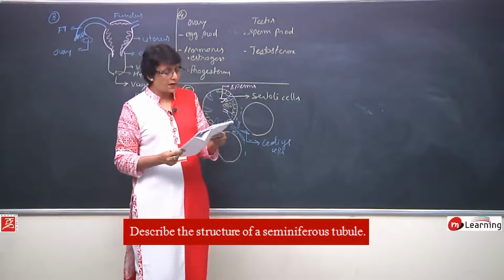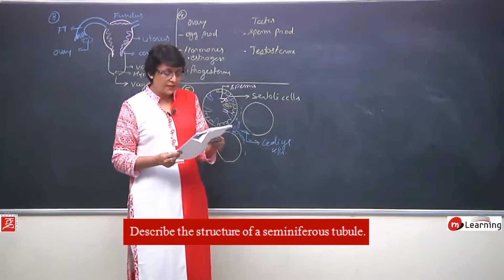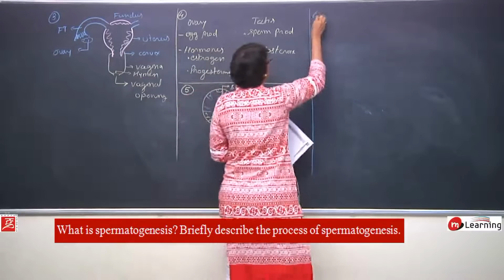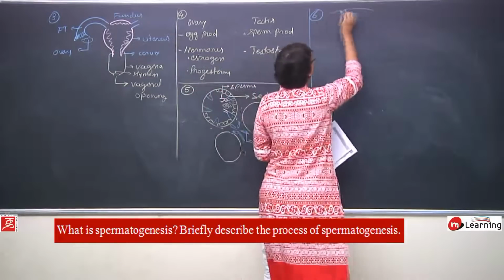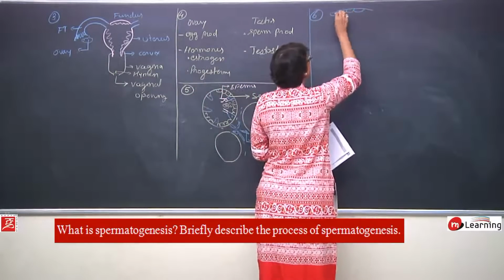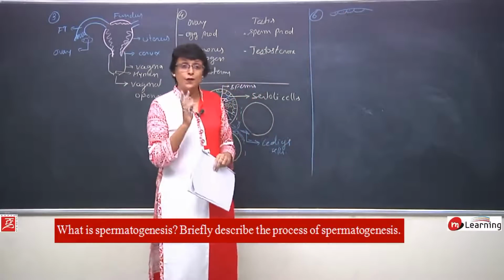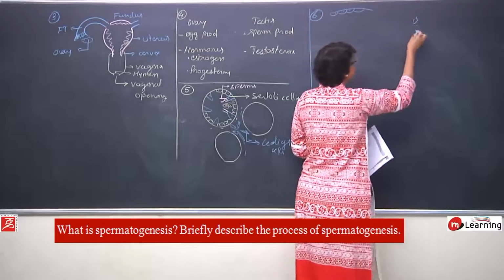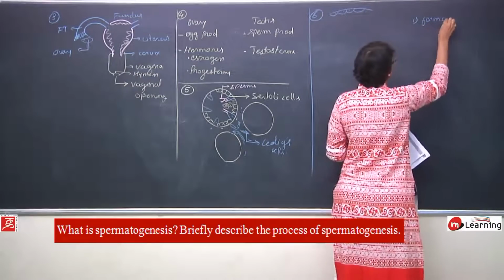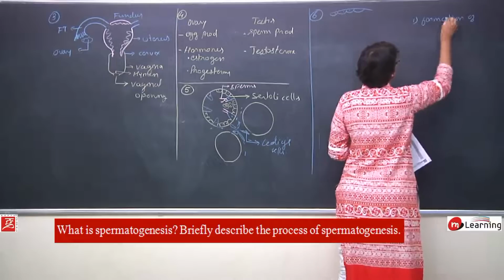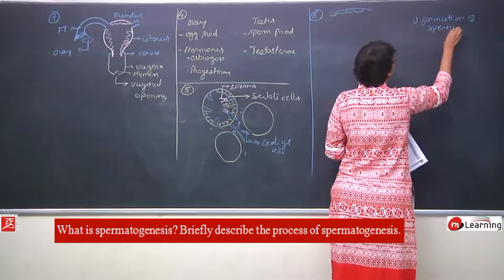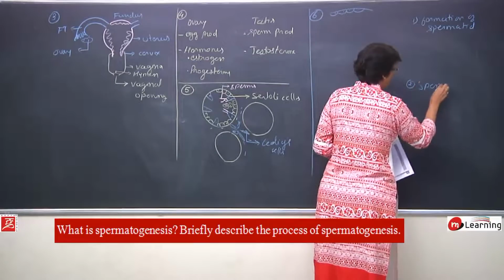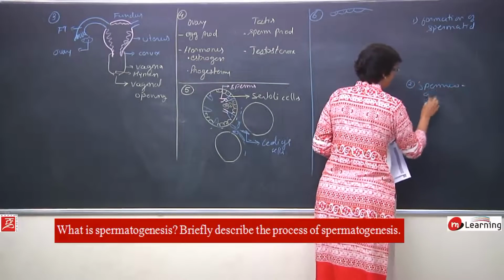Sixth, what is spermatogenesis? Briefly describe the process. We have done the complete process of spermatogenesis, that is germinal epithelium here, 3 phases of the first part. Before that let us write down what are the stages. First part is formation of spermatid and second is spermiogenesis.